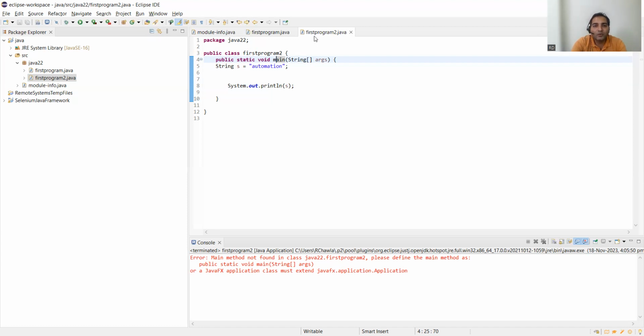Okay, now let's move to the next part. Sorry, not a keyword. It is String args. Now, what is String args? It's a predefined class.